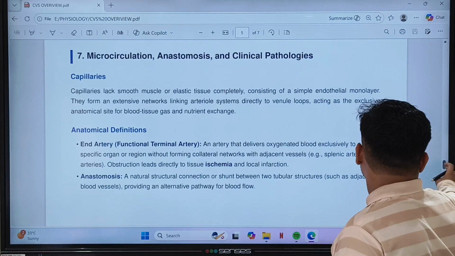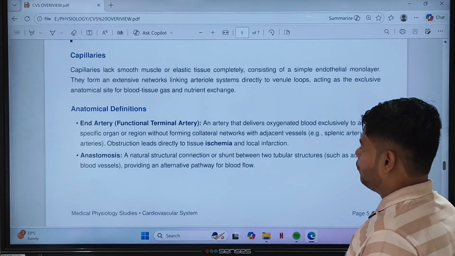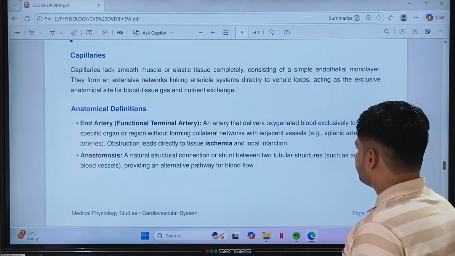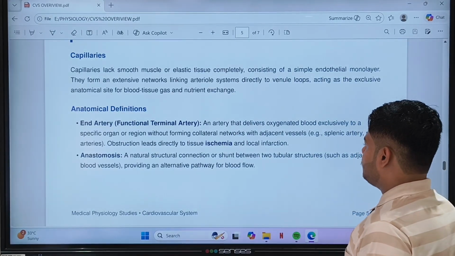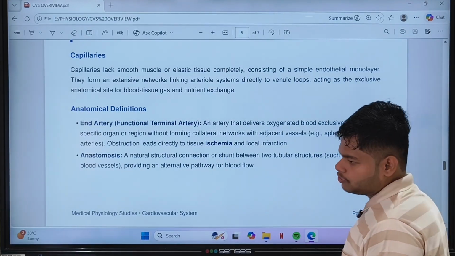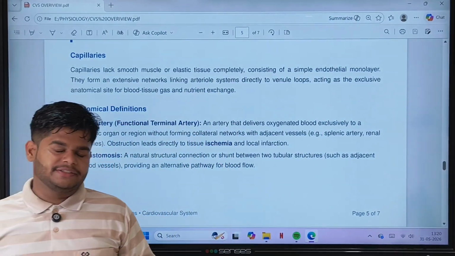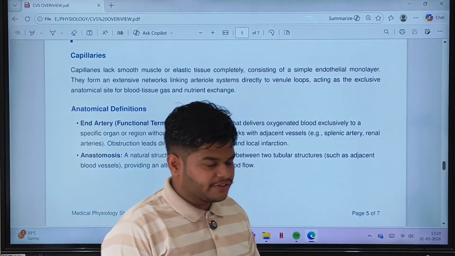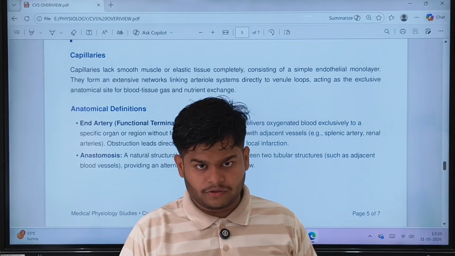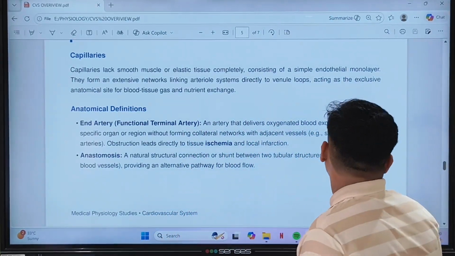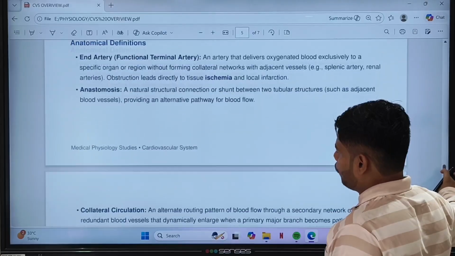And local infarction. Now, anastomosis: a natural structural connection or shunt between two tubular structures, providing an alternative pathway for blood flow. Anastomosis means there is a shunt, an attachment of two arteries or two different veins, for proper circulation. It is an anatomical adaptation of our human body.